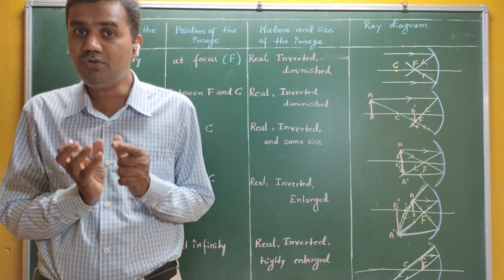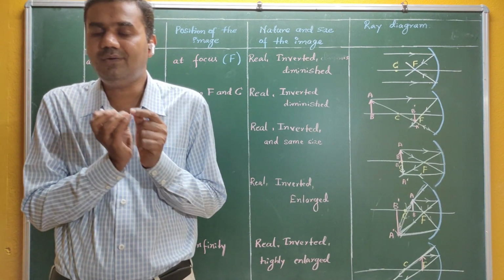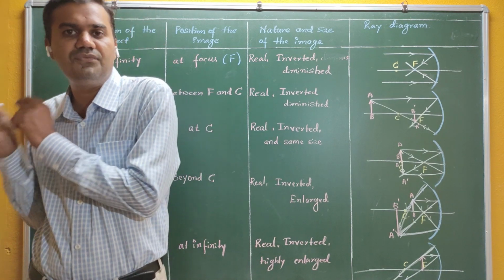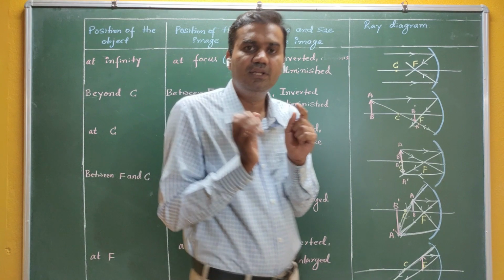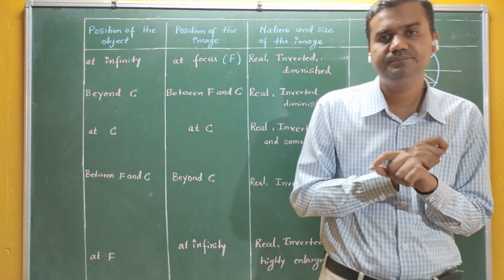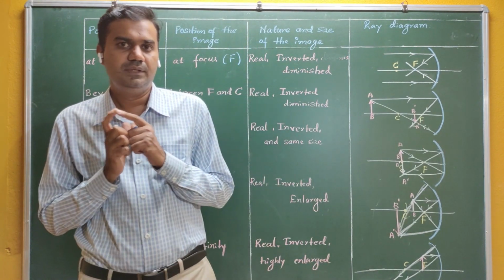If objects are not clearly visible and you want to see them clearly, then you have to keep the object at the principal focus, and definitely you will get an enlarged image.